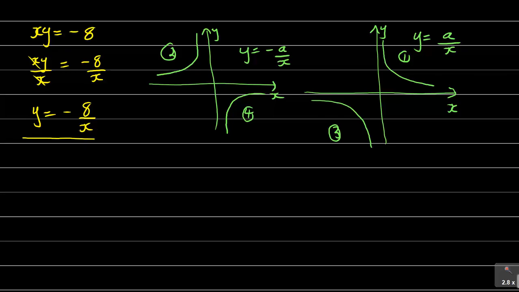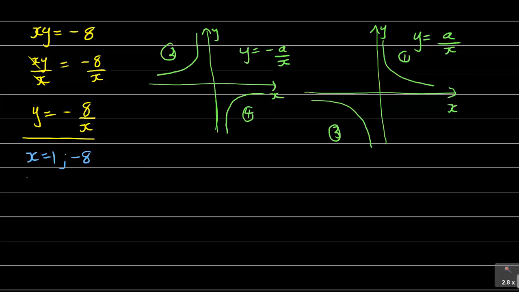But if, let's say, you've forgotten the shape of it, what you do, you just choose some points to remind yourself. For example, x is equal to 0 and y is equal to 0. You cannot use these points because those are called asymptotes. The graph will never touch the x-axis and the y-axis. So you can choose simple points like x is equal to 1, and then where there is x, you put a 1, and then you can see y is minus 8. Just a few points to give you an idea how this graph is.